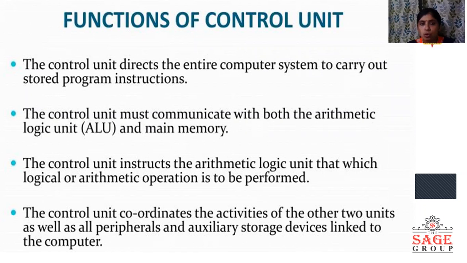The other functions of the control unit are: it directs the entire computer system to carry out stored program instructions, and it establishes the communication between the arithmetic logic unit and main memory. It instructs the arithmetic logic unit which logical or arithmetic operation is to be performed. Basically, this is the important part of the von Neumann model, and it coordinates the activities between the two units and other peripherals and auxiliary storage devices linked to the computer.